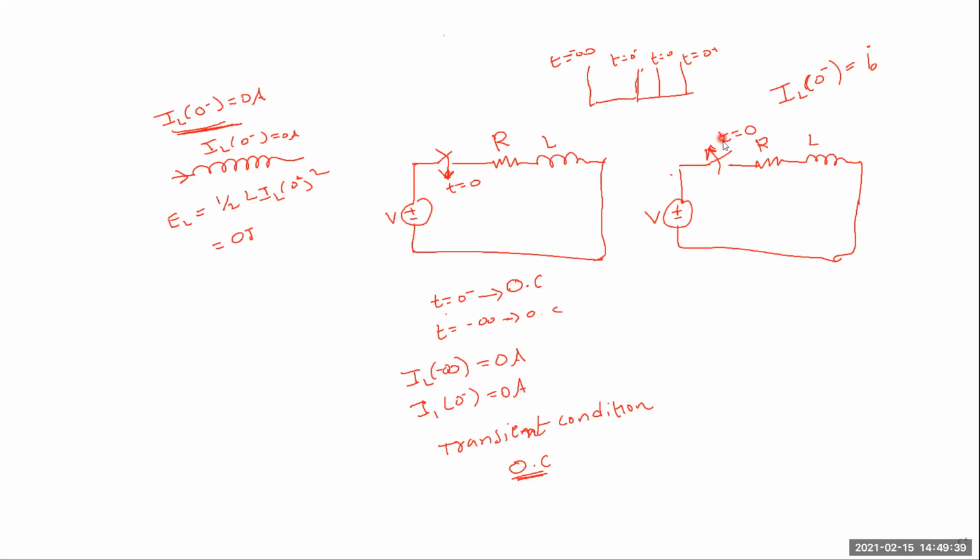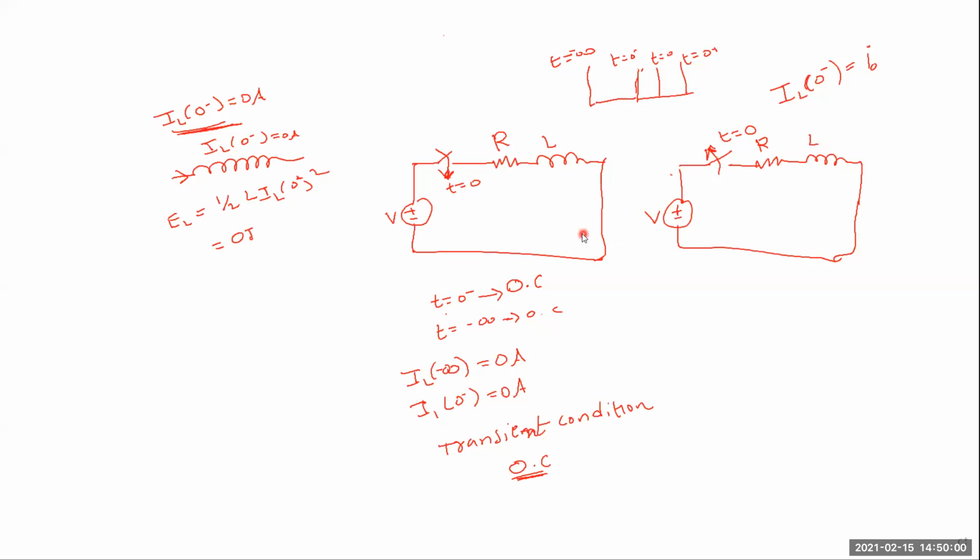At t equal to 0, the switch is open. That means before the switching action, at t equal to 0 minus, what is the position of the switch?